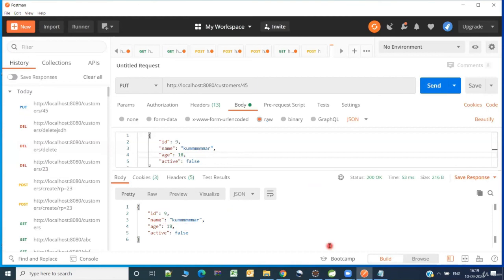So generally for put, post, and all these requests, whenever you send a request, the server will add this ID if it is not already existing or if it is generated, and it will give the data back, so that the client can display it saying that so and so customer has been created. Okay, right. Now we got a fair idea about the CRUD operations, path parameter, query parameter, and all these.